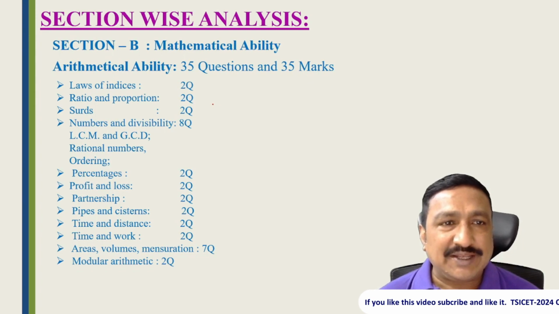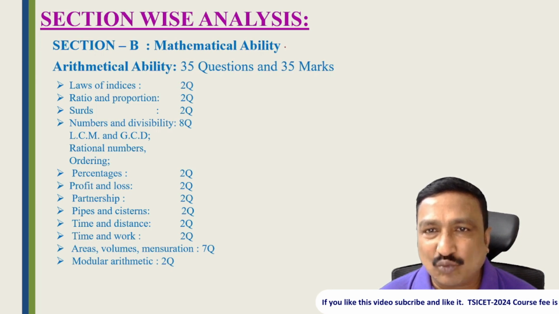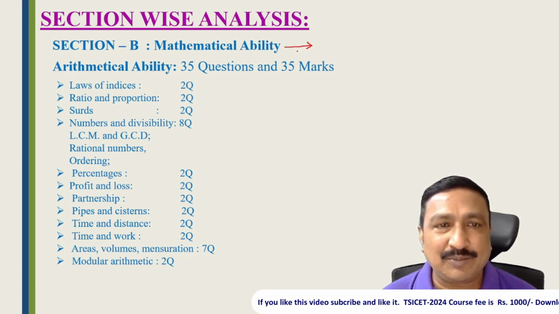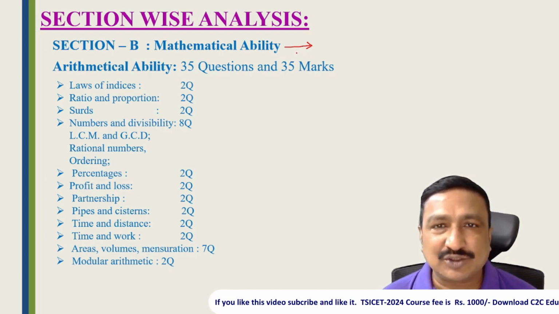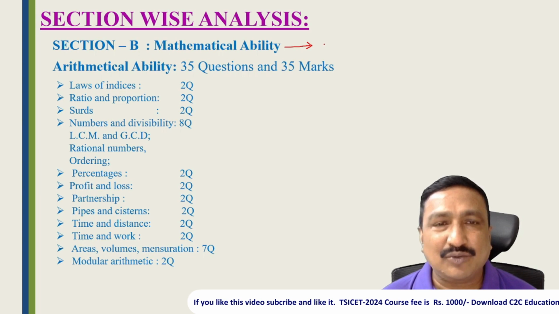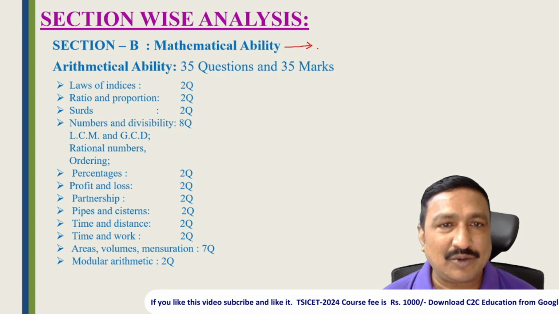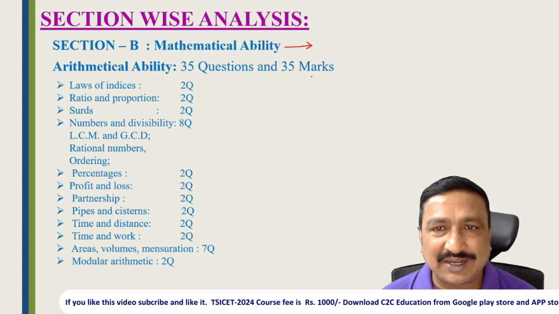Now coming to Section B, mathematical ability. Mathematical ability is one of the toughest areas in the ICET exam for most non-math students who are BA, BCom and BBA, right students? But if you practice continuously, you can easily score 35 to 45 or 30 to 50 marks if you have dedicated preparation. This mathematical ability is divided into two types. One is arithmetical ability, which has 35 questions and 35 marks.